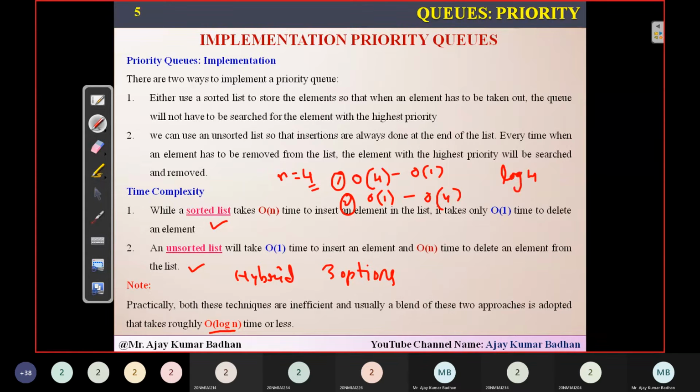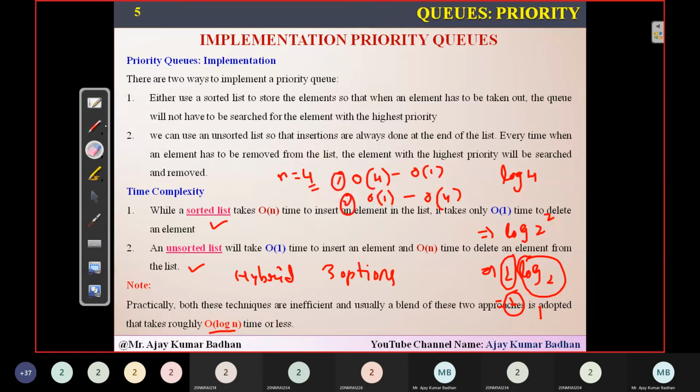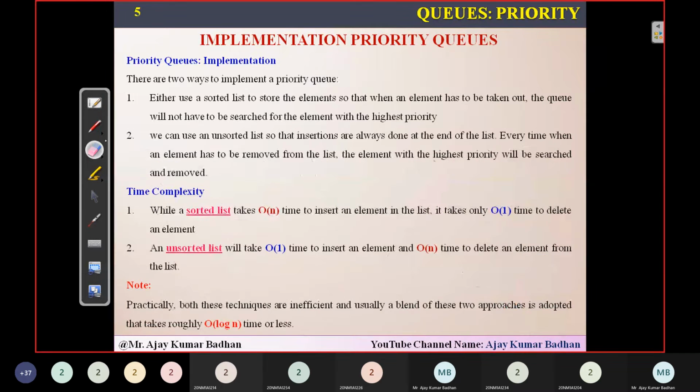If you are using log 4, in mathematics you know that 4 is 2 squared, so log base 2 of 2 squared gives 2, since log base 2 of 2 becomes 1. So you can see that this is 2. How much time it takes to perform here is exactly 2. For insertion in the first option it takes 4 units of time, and the second takes 4 units for deleting. But with a mixed kind of condition, it will take only 2 units of time to perform the operation. So this is simple mathematics that we are performing here.